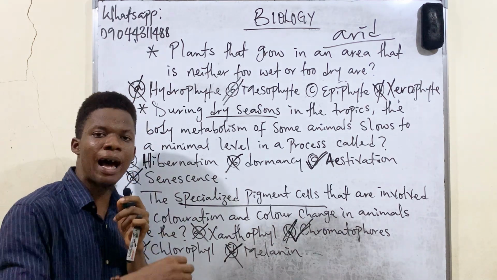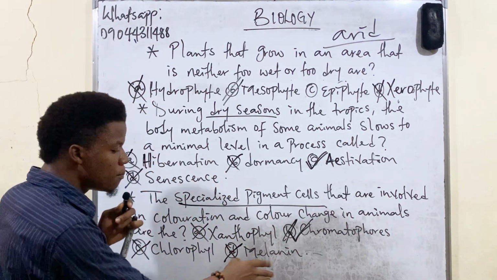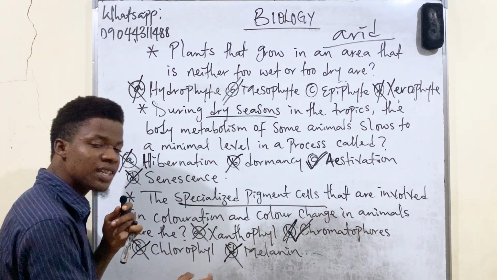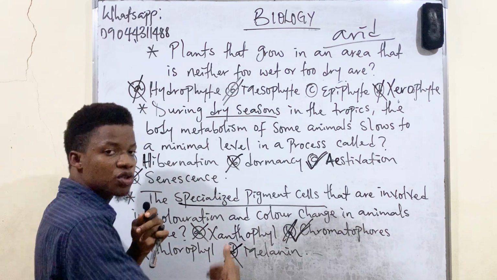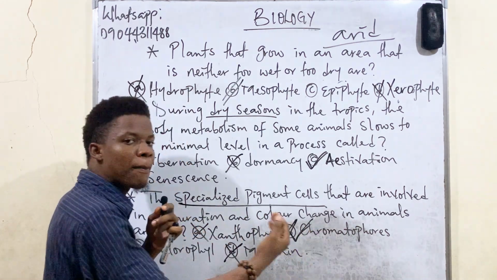Chromatophores are pigment cells, while melanin is a pigment that gives coloration to animals. So melanin is a pigment that gives coloration to animals, while chromatophores are pigment cells.